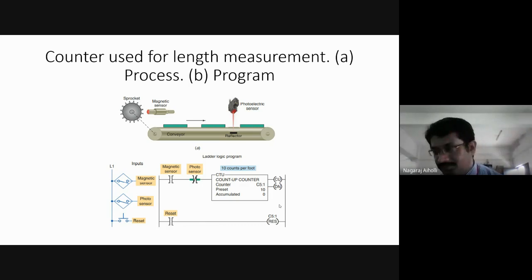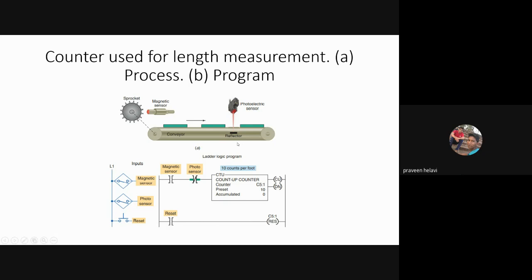Okay, I'll explain. There is a magnetic sensor here. You are applying the input voltage. This is closed, and as it closes, the pulses are applied to the sprocket arrangement. Examine if closed instruction, this becomes true. As this becomes true, what about the photosensor? The photosensor is initially in open state. It is not activated still.